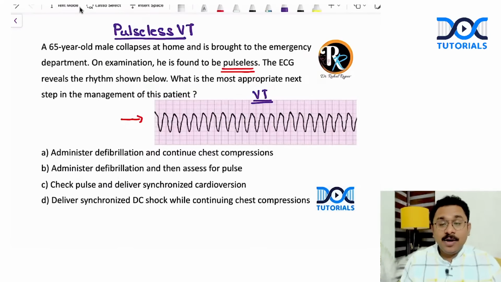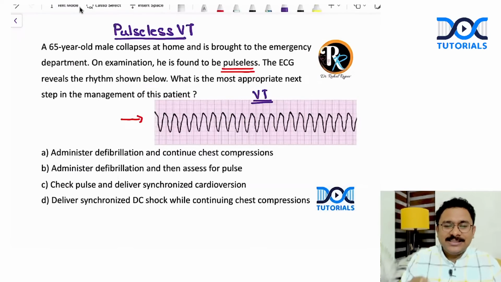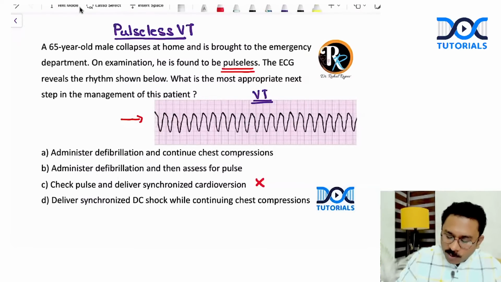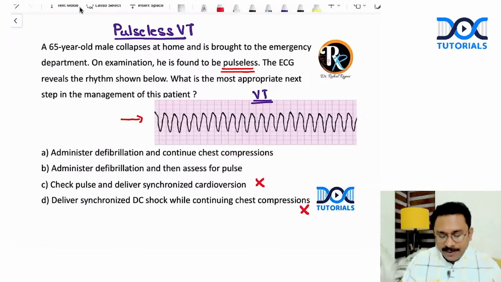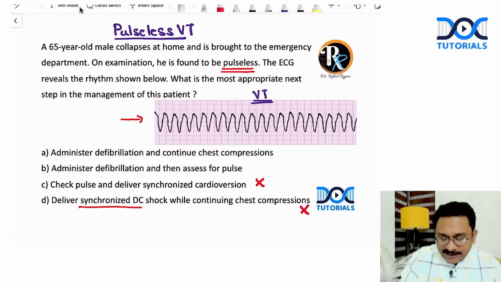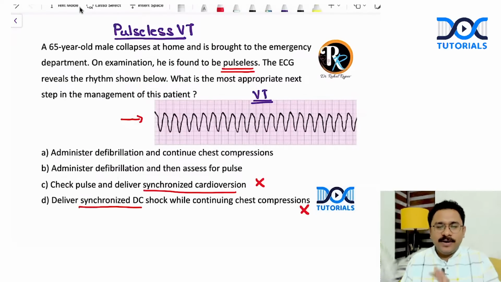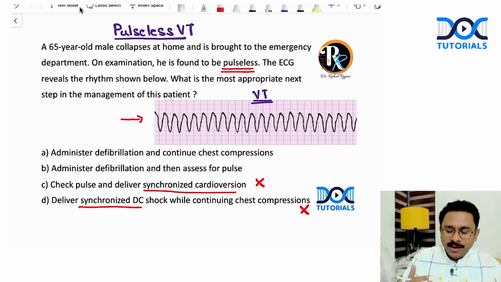And what is the question? What is the most appropriate next step in the management of this patient? So in a patient with pulseless VT, ventricular fibrillation, what do you do? Do you go for cardioversion or defibrillation? You go for defibrillation. So can I already eliminate option C and option D? Yes, which say about the synchronized cardioversion, which is not given here. I've already eliminated, right? Now, could it be administration of defibrillation and then continue chest compression, or should you shock the patient and then look for the pulse?